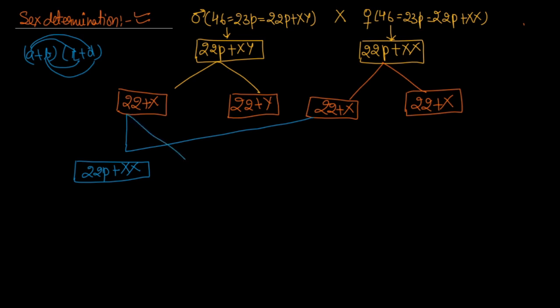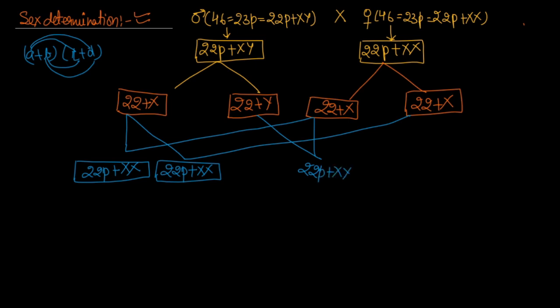Again this 22 is combined with this, 22 pair plus XX. Then this one, 22 pair plus XY, and this one also 22 pair plus XY.